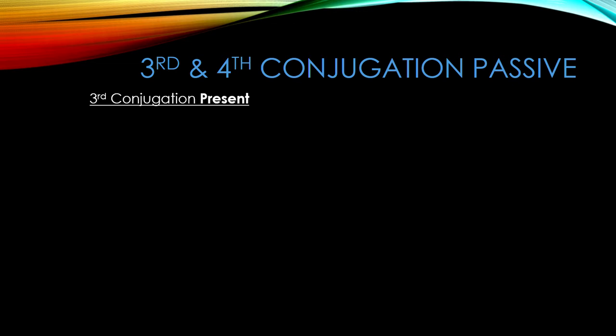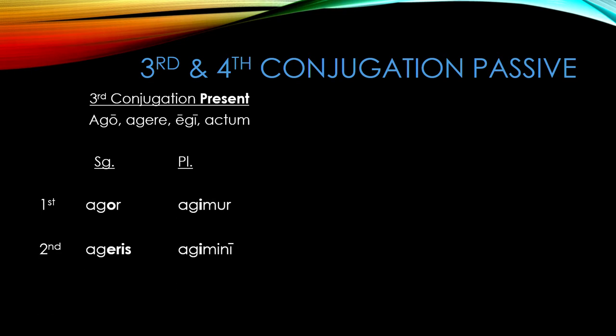Let's look at the example of ago, agere. In the present passive, the forms are as follows. Agor in the first person singular, ageris in the second person singular. Note the change from I to E. Agitur in the third person singular, agimur in the first person plural, agimini in the second person plural, and aguntur in the third person plural.